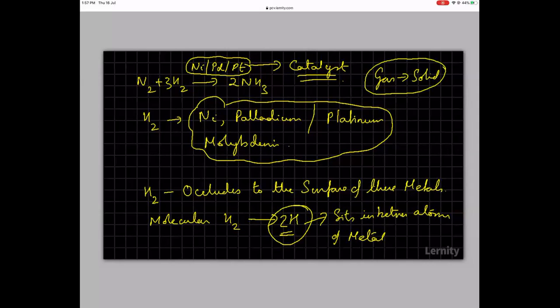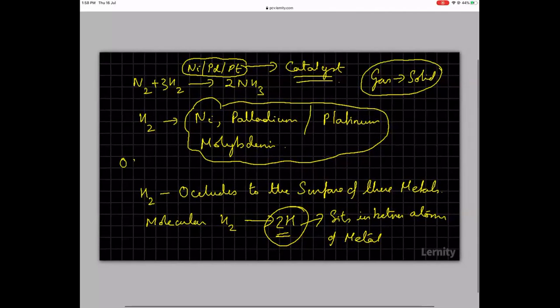So to give you an example of a gas being dissolved in a solid, I can give you an example of hydrogen dissolving in palladium, hydrogen dissolving in platinum. The scientific name for that is called occlusion. OCCLUSION.